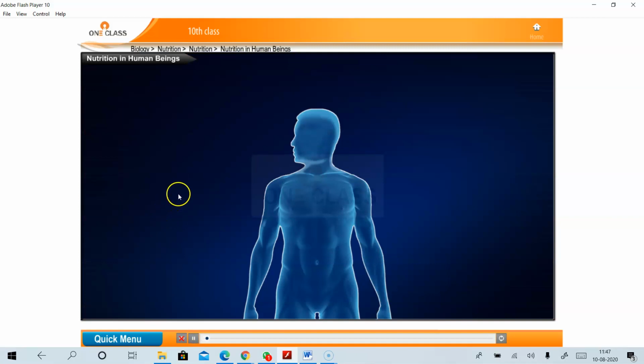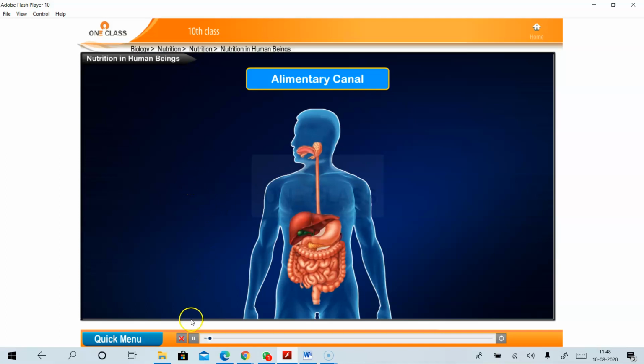See, the digestive system of human beings consists of the alimentary canal. It means in today's topic, we are going to study each part and each function of the alimentary canal body parts. What are the parts involved in the alimentary canal, that is the digestive system? We are going to study the specialized functions of all the body parts involved in the alimentary canal. So let us start our class.